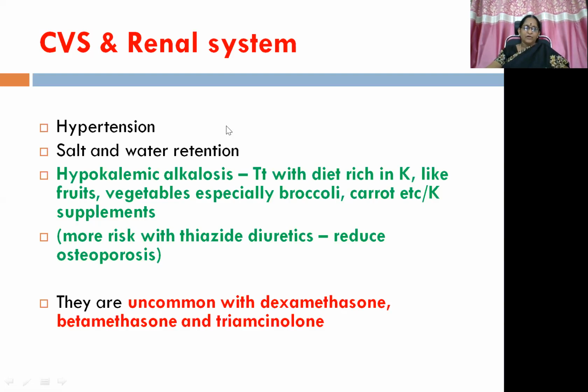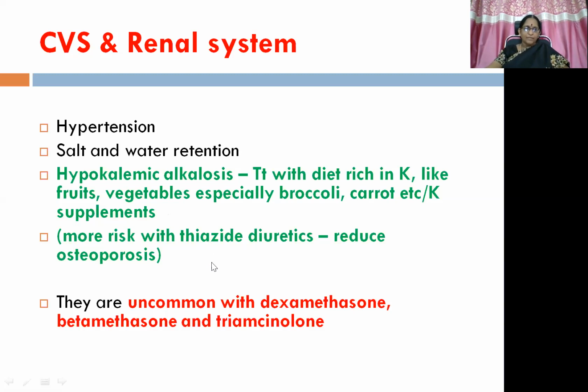Then actions ADR on CVS and renal system, hypertension because of salt and water retention. Then hypokalemic alkalosis, because much of potassium will get excreted out. So treatment is with diet rich in potassium like fruits and vegetables, especially broccoli, and then carrot, etc., or potassium supplements exogenously also can be given. But here, more risk is seen with thiazide diuretics. Even though these thiazide diuretics in the management of hypertension, if at all we choose, they reduce the possibility of osteoporosis. So this is a benefit and this is the risk, hypertension.